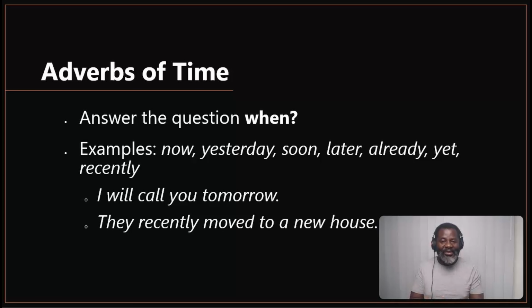So recently is modifying a verb, but recently is telling us about the time when the moving happened. So you know that when you have a sentence where there is an action and we are told when that action happened, then the word that is telling us the time is more likely to be an adverb in a sentence. Okay, enough about adverbs of time.